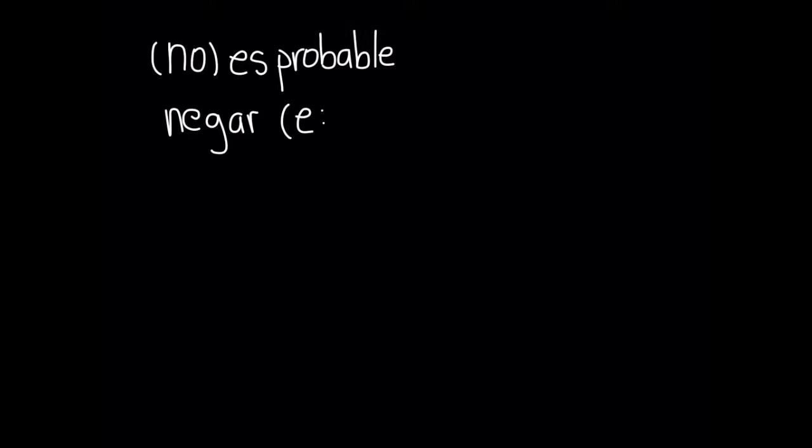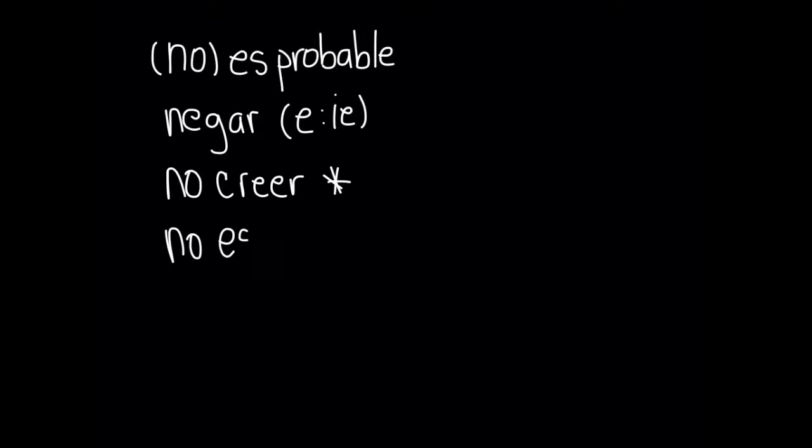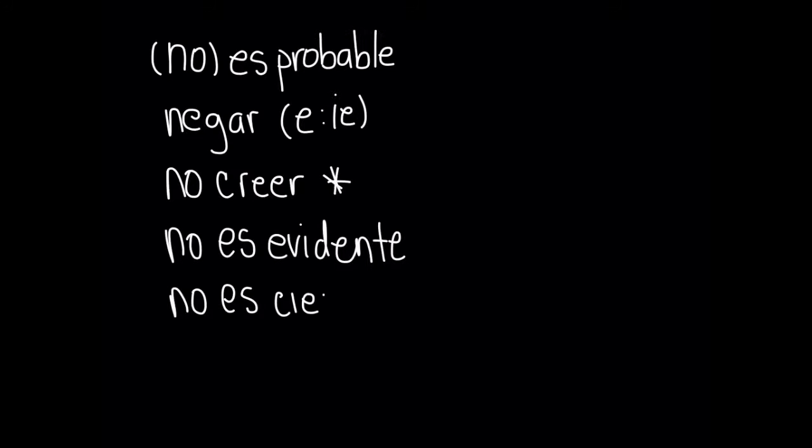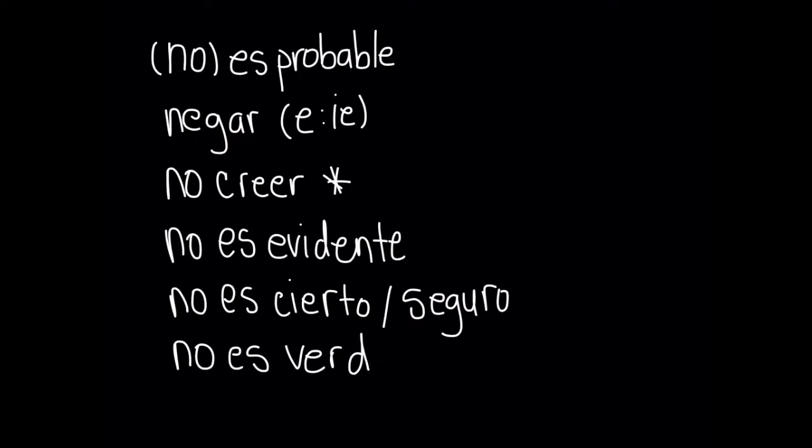Negar, to deny. And notice that this is a verb that has a stem change from e to ie. No creer. And I'm going to place a star on this verb. No es evidente. No es cierto, or no es seguro. No es verdad. No estar seguro de.